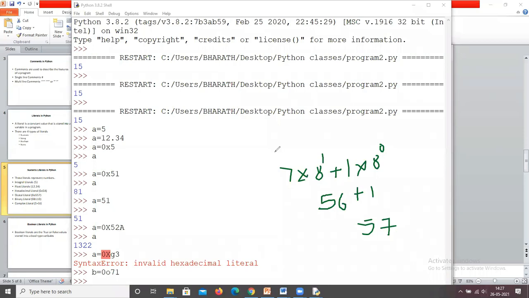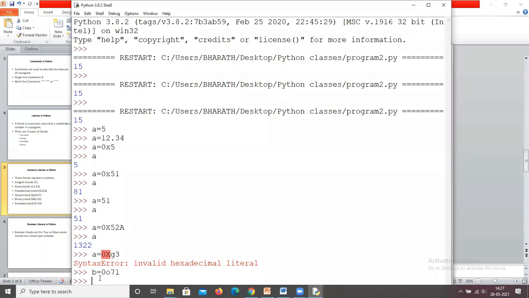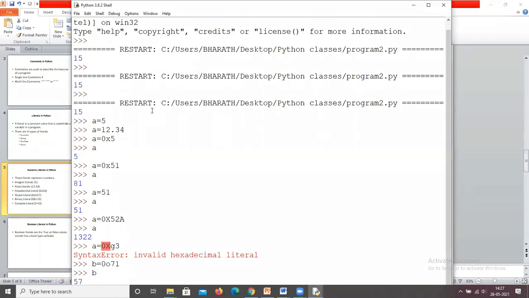Now you check that. What is the B value? It's 57. Okay, in this way you are going to assign numeric literals to variables. In this example, all these A's are the variables. In a few moments we will discuss this variable. So first you understand that.